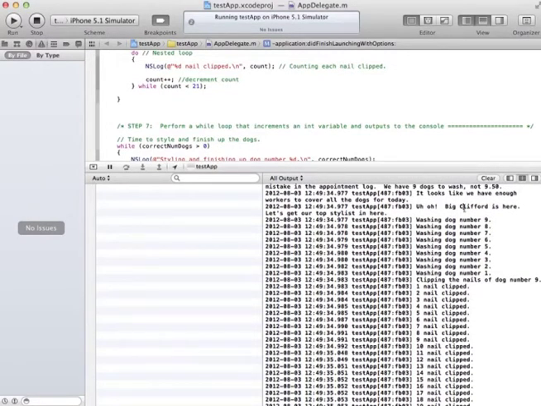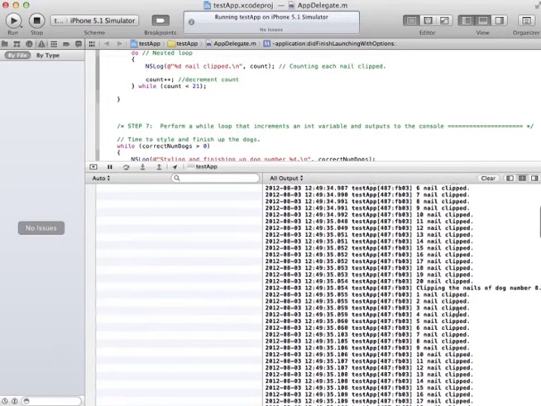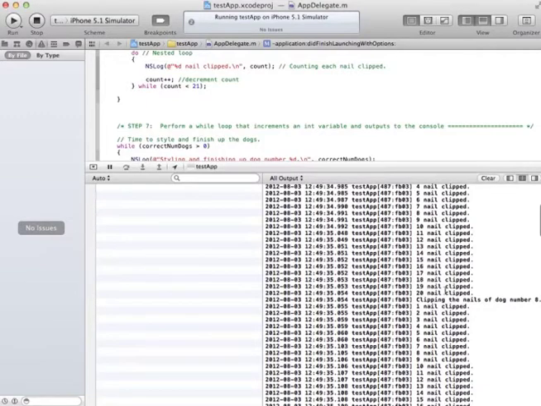And then I started counting down the number of dogs. So since we have 9 dogs, I washed dog number 9 to 1, and then we started with the nail clipping, and so we clipped their nails. Now they obviously have 20 nails, so it just counts all of them down. And that was the nested loop, and then this is the final while loop. So that's pretty much it.